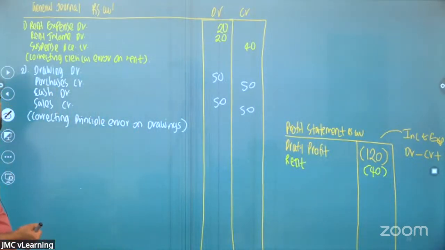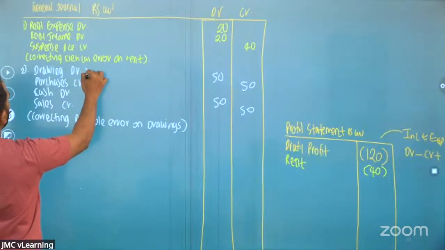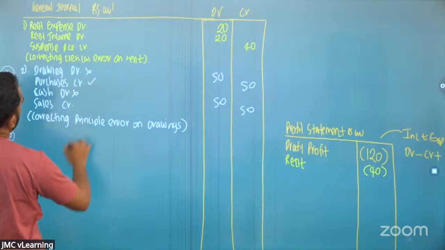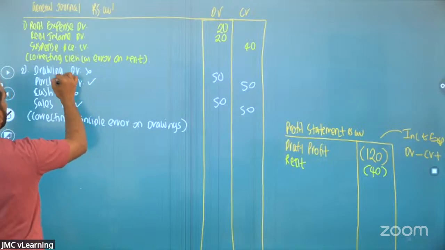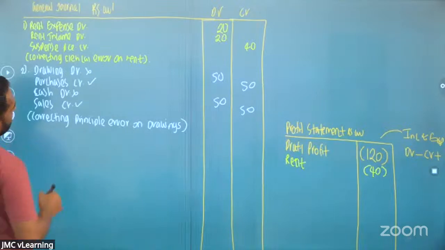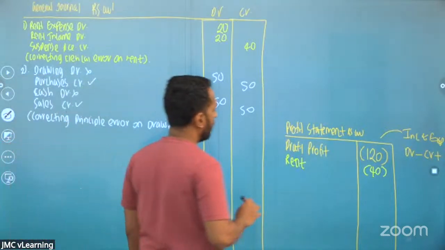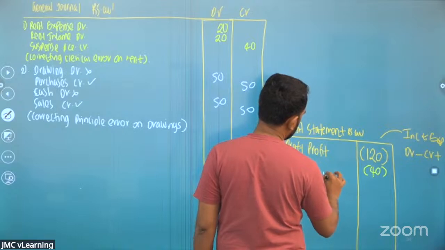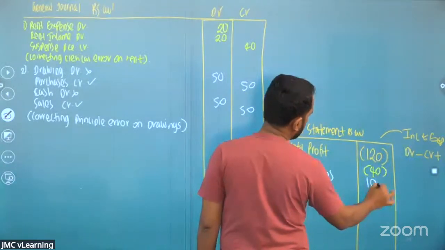Then look here. Drawing is not an income or an expense. Purchases, yes. Cash, no. Sales, yes. So both purchases and sales are getting credited, so altogether it's 100. We'll put purchases and sales. Credited means plus.